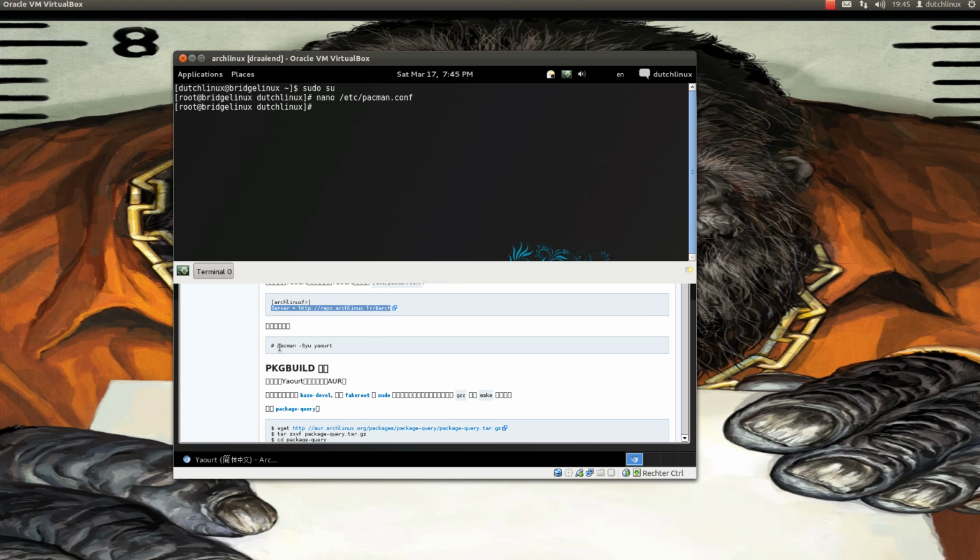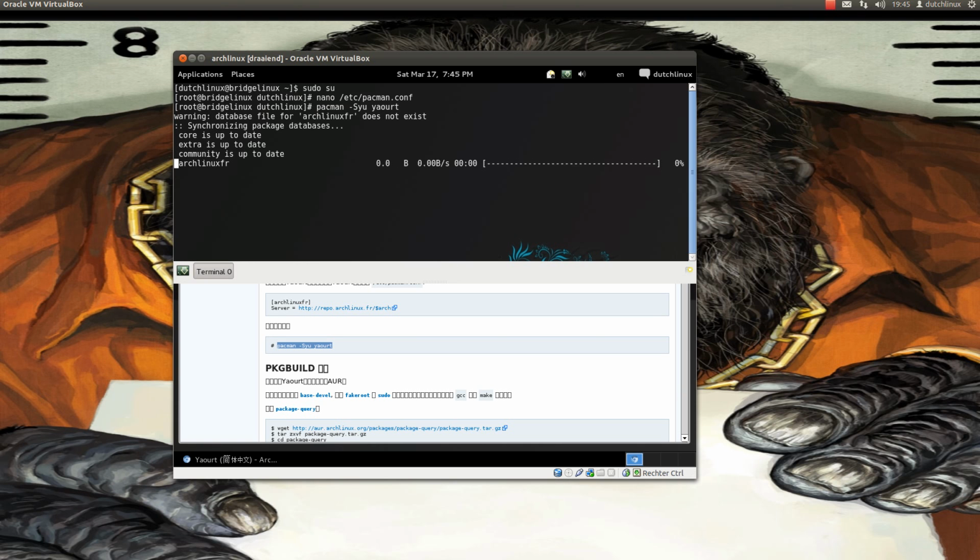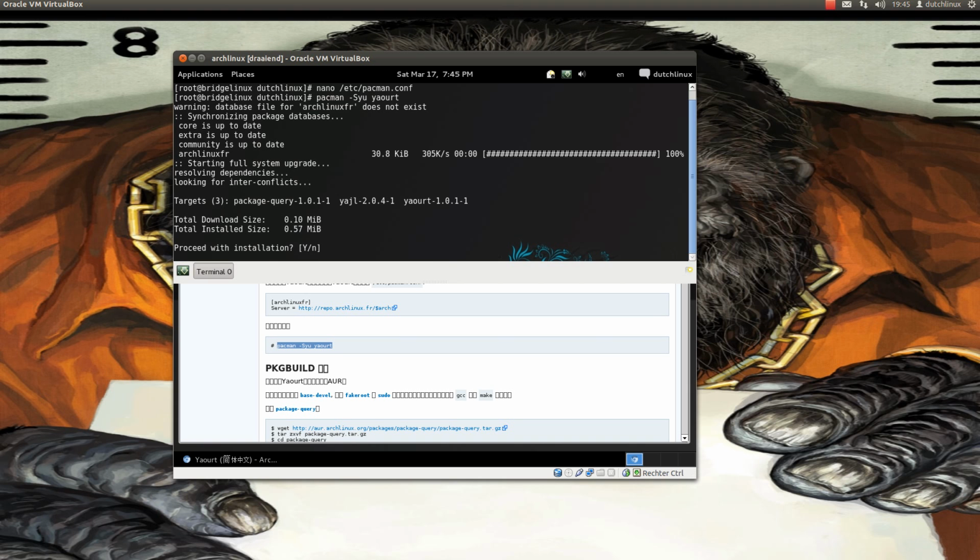Then copy this text. Paste it. Resolving dependencies. Then Y for yes.